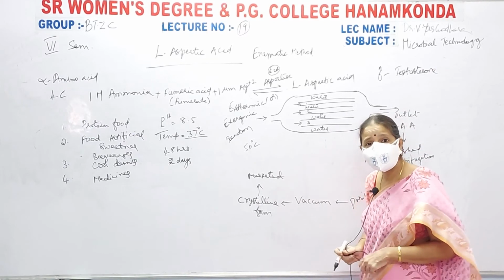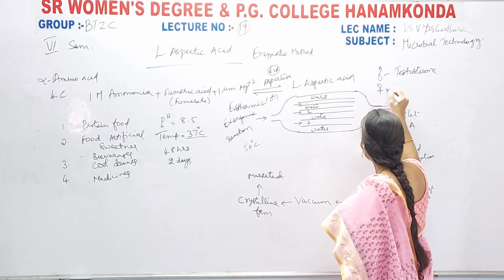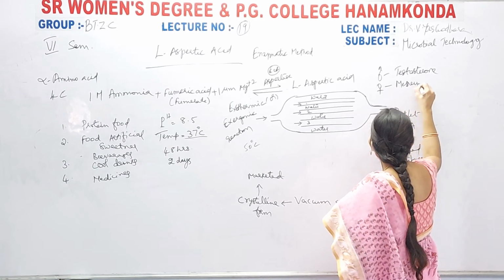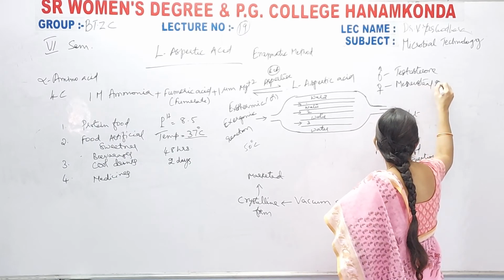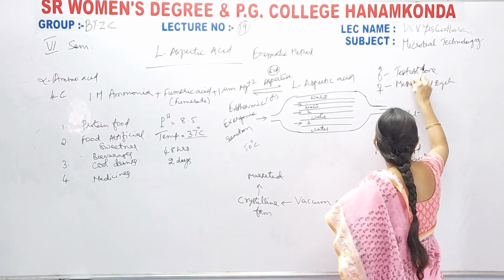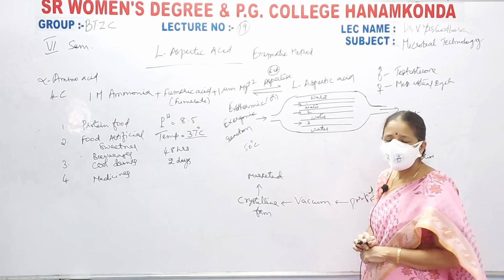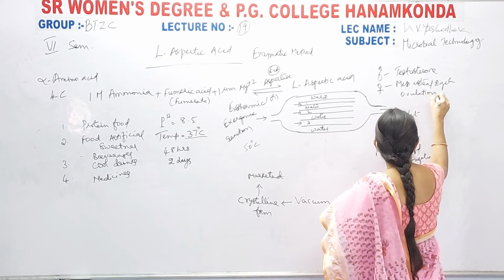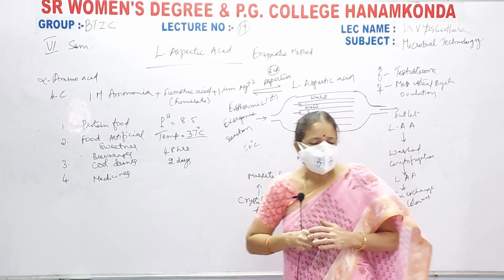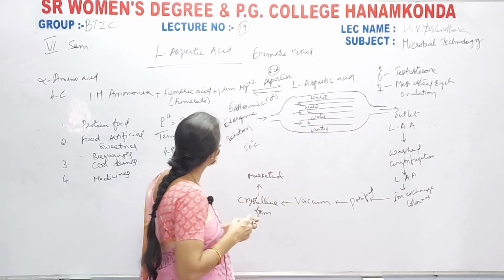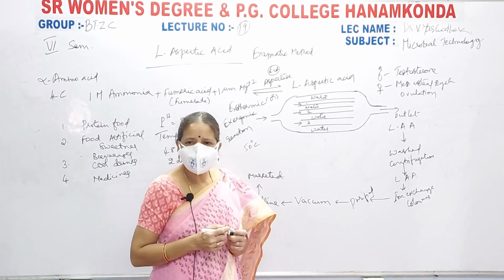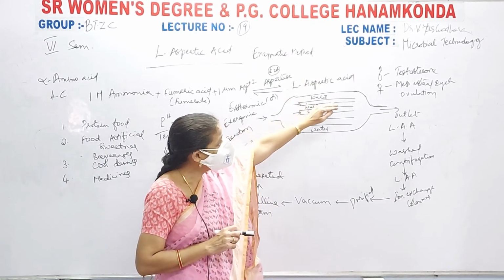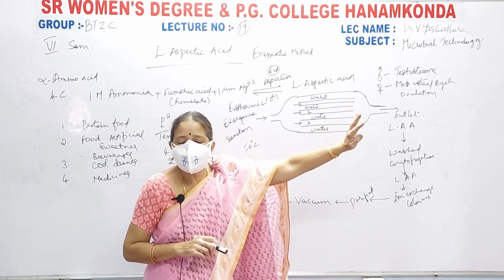In females it helps in the regulation of the menstrual cycle and it also helps in ovulation. So L-aspartic acid helps in production of testosterone in males and regulation of the menstrual cycle and ovulation in females.